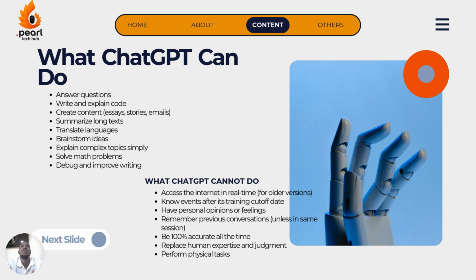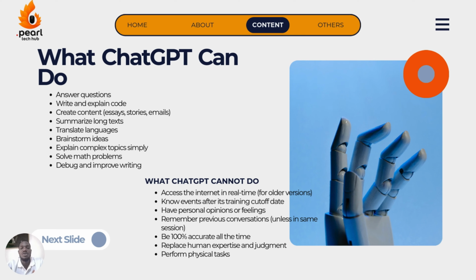So that means they could not generate information and then give references, let's say, or links that can take you to a website or a page. That's accessing the internet in real time. So they couldn't crawl the web. That's for older versions. But newer versions, like the one we are using today, that's 4.3 something, and maybe the premium versions of ChatGPT, can access the internet in real time.